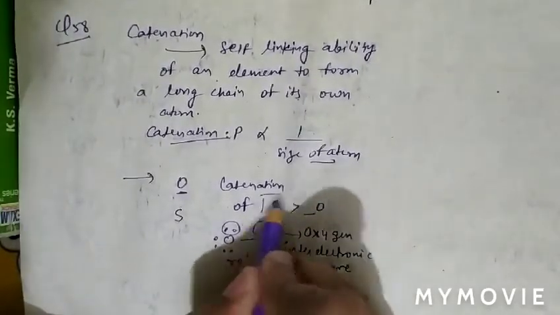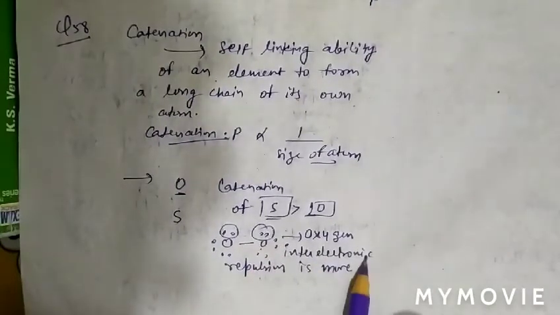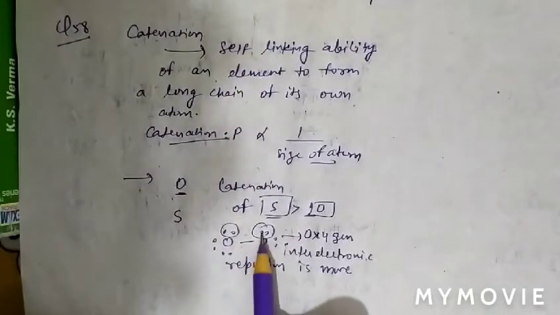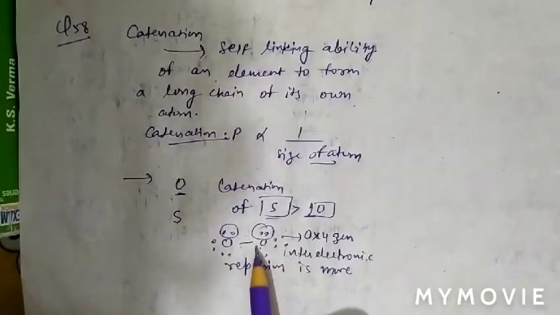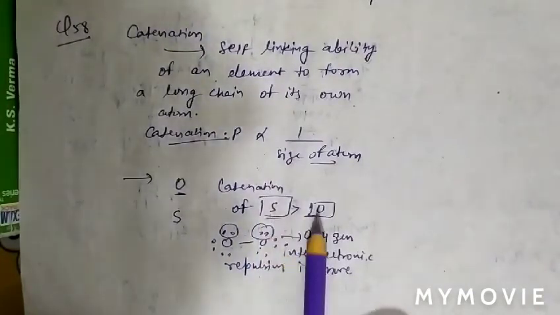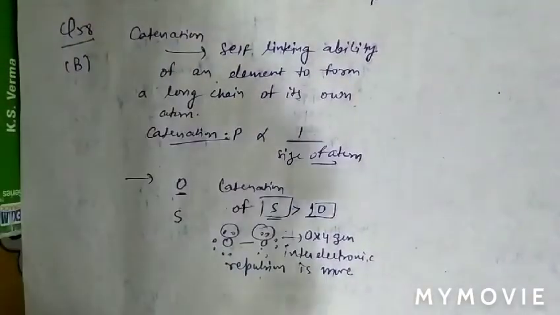Due to this repulsion, the bond of oxygen will break and it will not form a long chain of its own atoms. So catenation in oxygen decreases, while sulfur has more catenation power than oxygen. So question number 58, option B is correct.